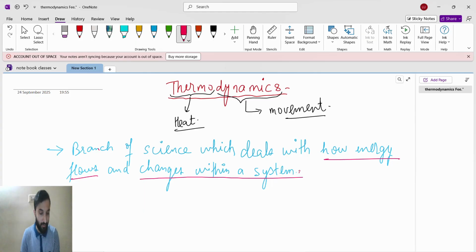And another thing I have told you is that in thermodynamics, we do not look at the microscopic level, we look at the macroscopic level. Microscopic level means, take the second condition, cold water taken out on a hot summer day.